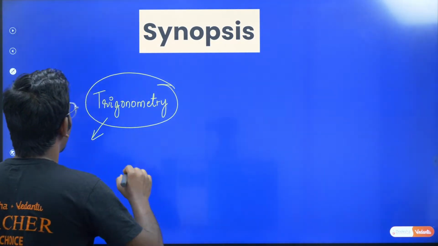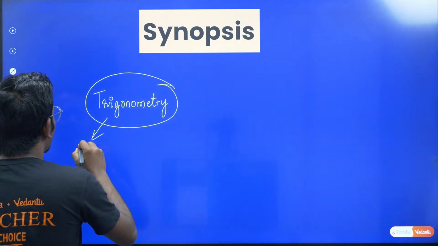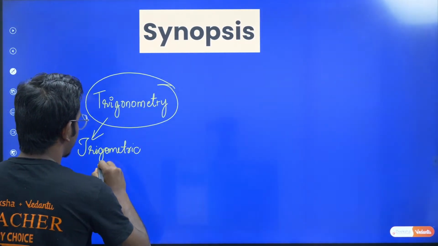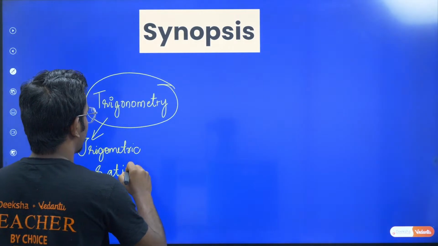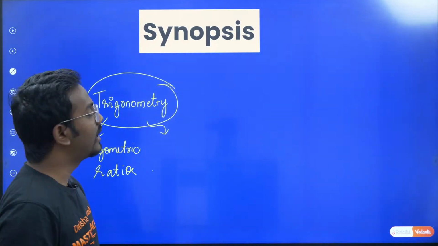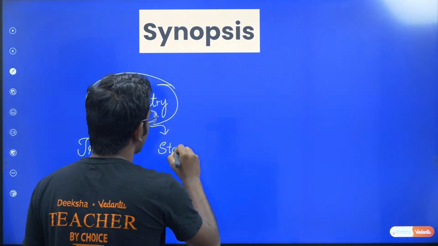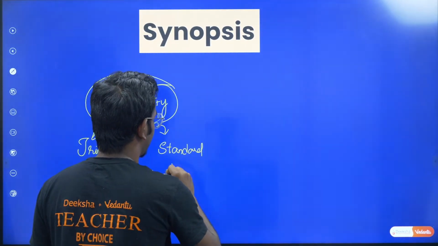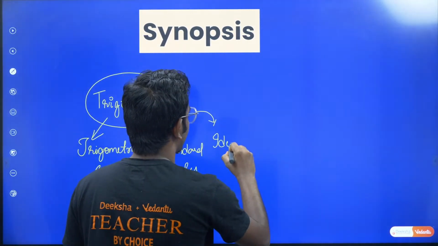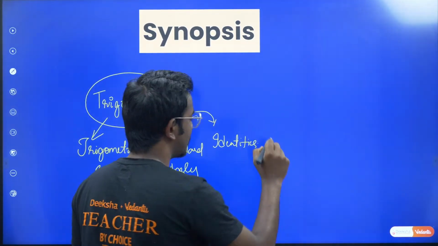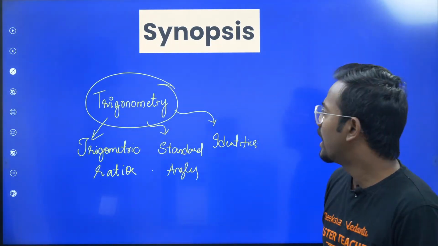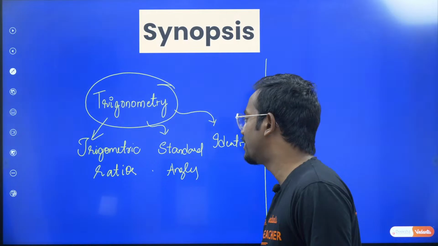So trigonometry will have the first part to be trigonometric ratios. The second part is on standard angles, and the third part is on identities. So if you know these three things, then your trigonometry is sorted. Very simple. The first part is trigonometric ratios, the second is standard angles, the third is identities. So let's start with trigonometric ratios.